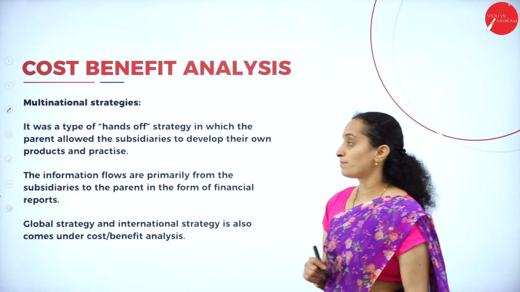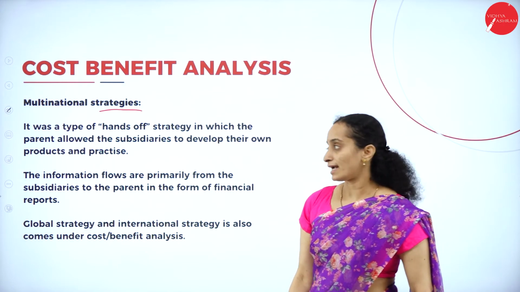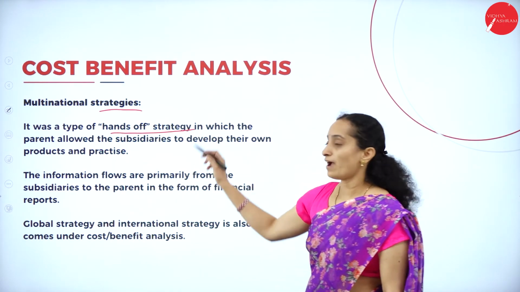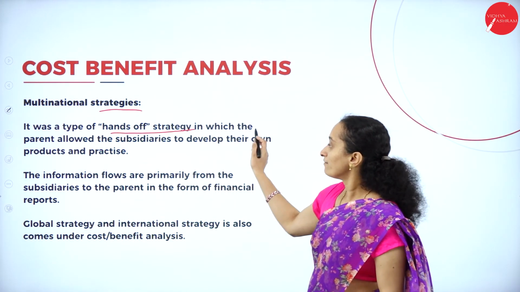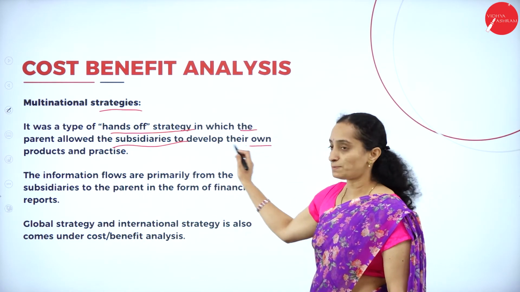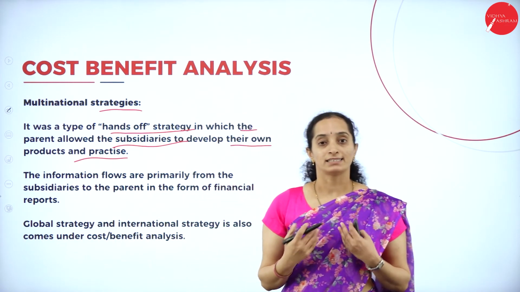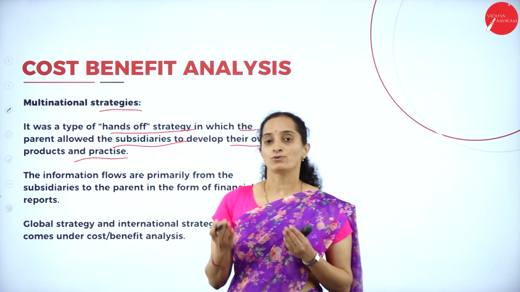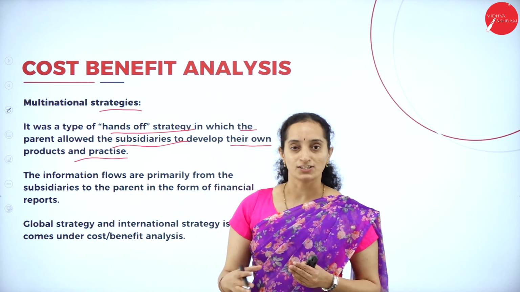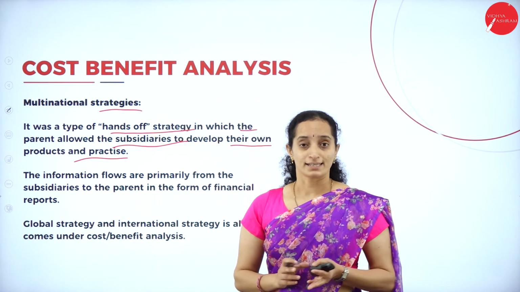Alright. Apart from that, the analysis must be made on multinational strategies. It was a type of hands-off strategy in which the parent branch allowed the subsidiaries to develop their own products and practices. So they have to adapt to the nation's culture and they must develop in that nation.